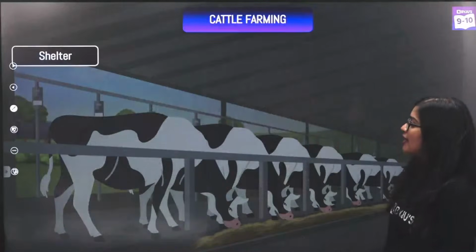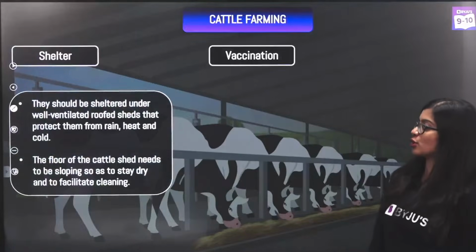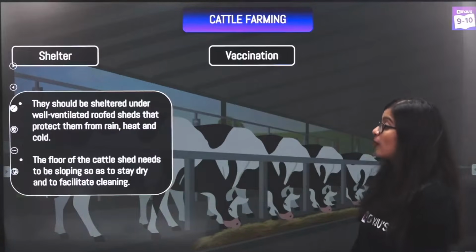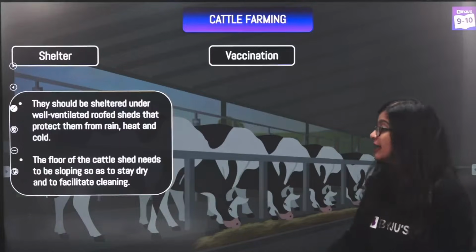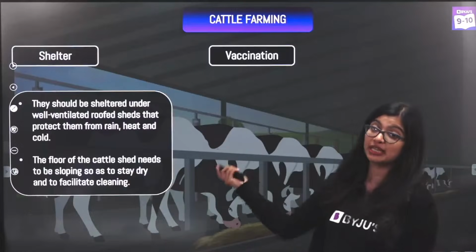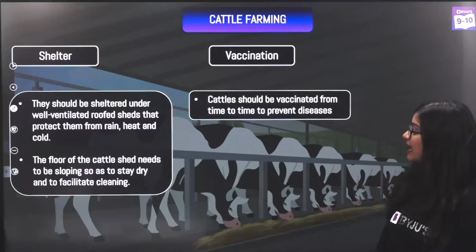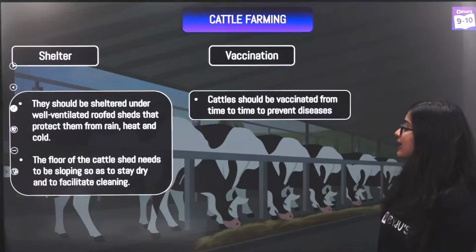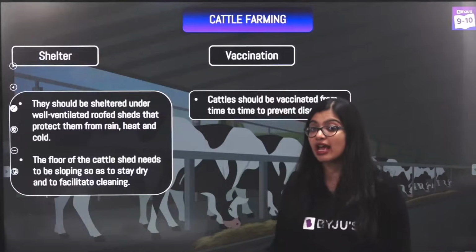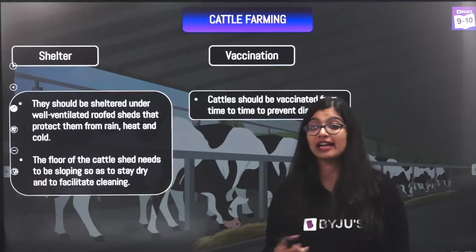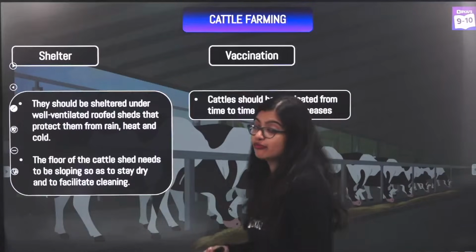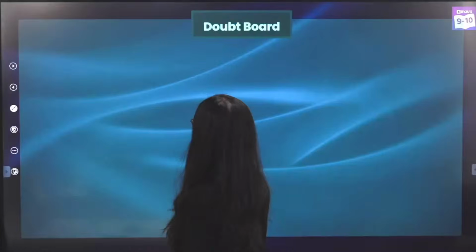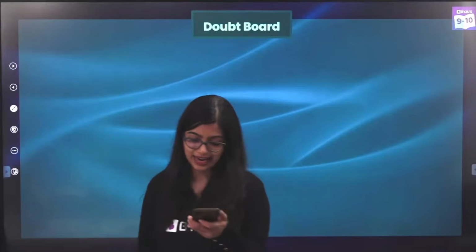And of course, in the shelter also, they must be sheltered in well-ventilated roofs that protect them from rain, heat and cold. The floor of the cattle shed needs to be in a sloping area so that it can be dry and can facilitate cleaning. Cattle should be vaccinated, because if they are not taken care of and if they are sick, it immediately affects the production of milk. Which is why these are the things we must take care of.